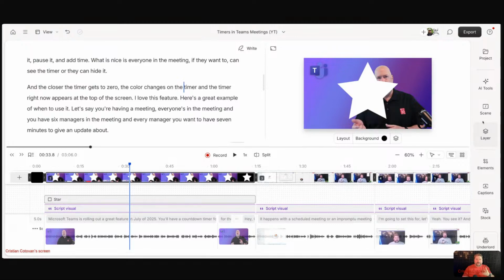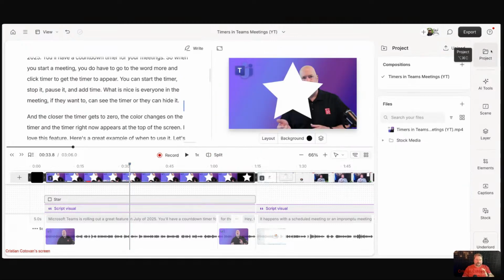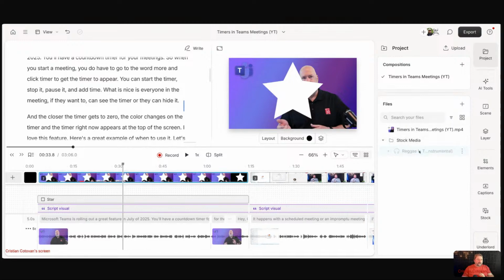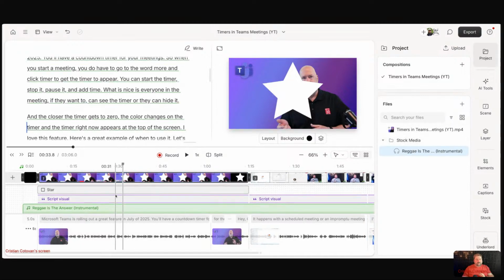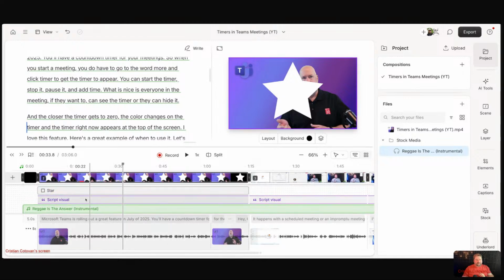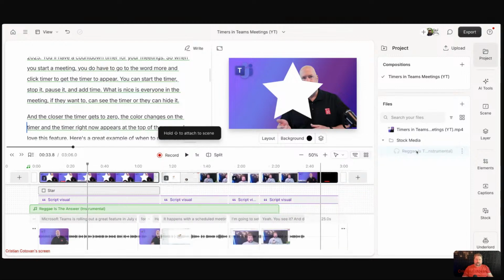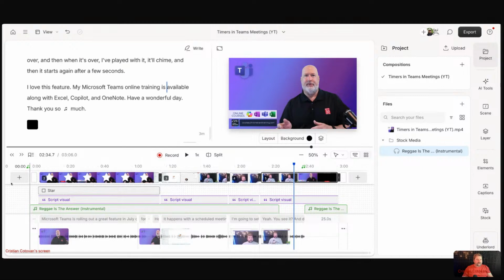For example, if I go to my project, which is, by the way, now moved at the top there, and I grab this music and I put it at the beginning, you see the music appears in the layers, right? But also now you have a little visual indication here on the little timeline where the timestamps are. It shows you there's music anchored or starting at that point. If I actually bring this music, let me zoom out, if I bring this music somewhere at the end as well, so twice, you notice now I've got two of these musical notes showing on the timeline, timestamp space. I don't know what they call this strip. So there's music showing there.